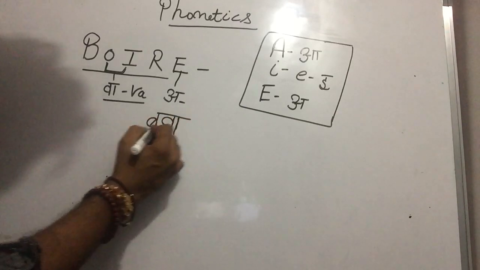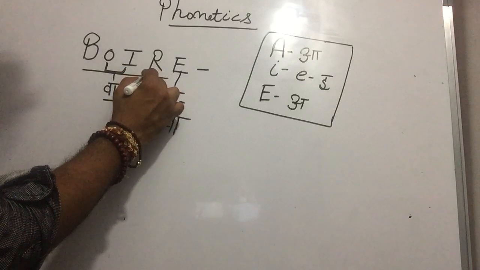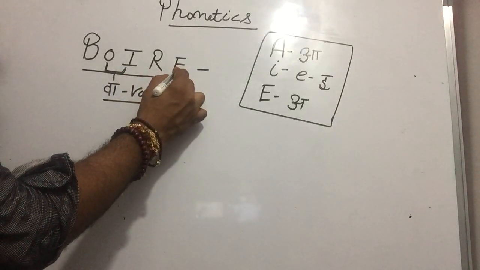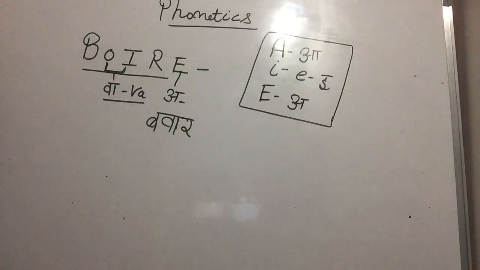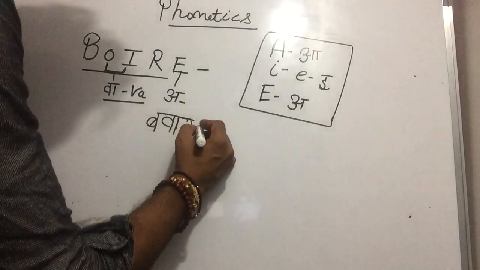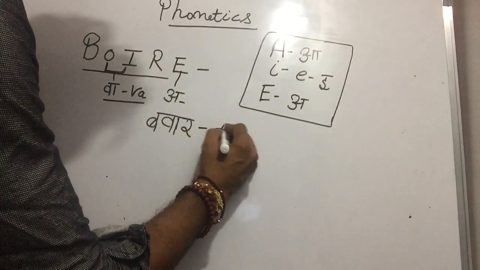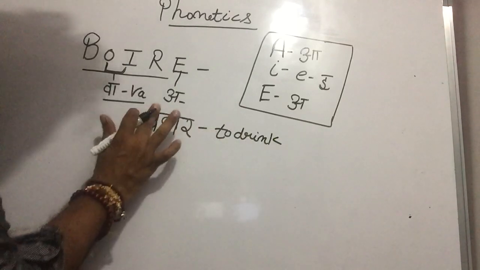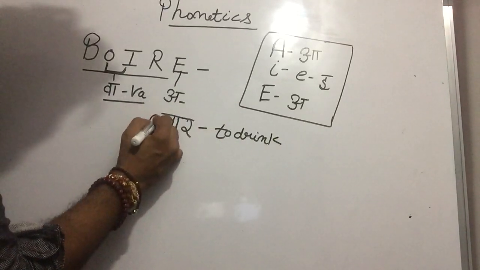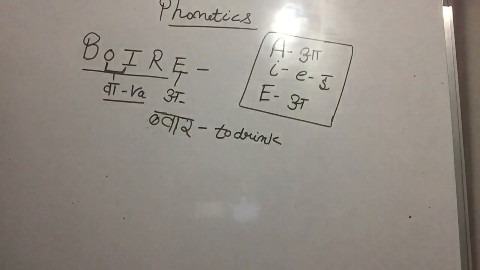Yes, sir. R is R and E is A. So boire. Speak up. Boire is to drink, Paji. Is it clear to you?